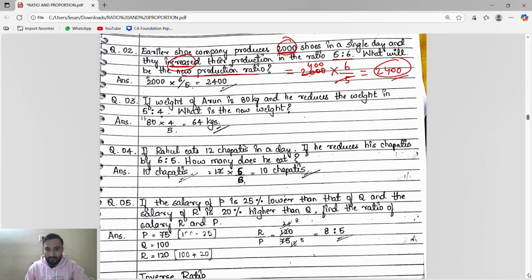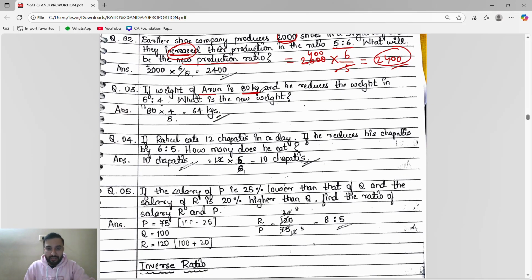Khatam. Okay. If weight of Arun is 80 kg and reduces the weight in 5:4, what is the new weight? Quantity is given, it reduces in some ratio. We have to find the new quantity. So the old quantity or given quantity into inverse of the ratio. So it is 5:4, it will become 4/5. So we can do 80 into 4, whatever you are getting divided by 5. So 64, you will get 64 kg. So see, Arun's weight was 80, it reduces to 64 kg. Khatam.